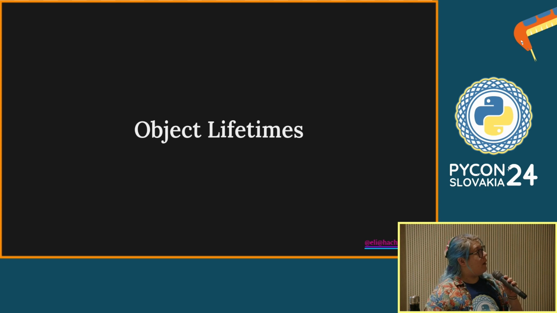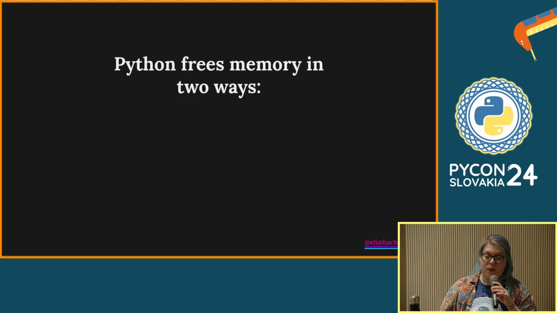Now, the object's ID, I mentioned that it's the same for the lifetime of an object. What that means is the amount of time that that object lives in memory, the amount of time that that object is accessible and is stored in the memory that the Python interpreter has access to.